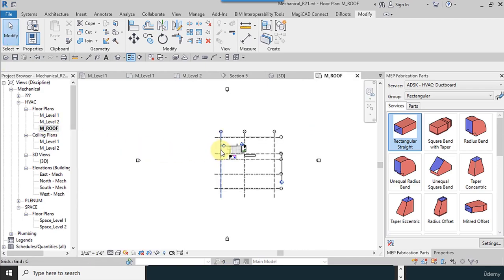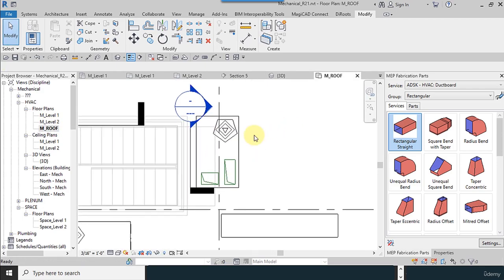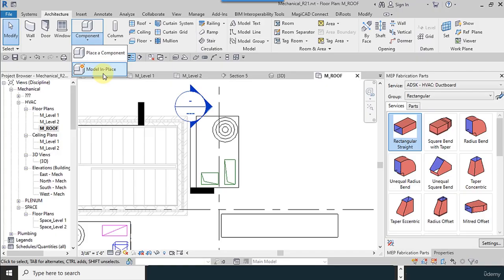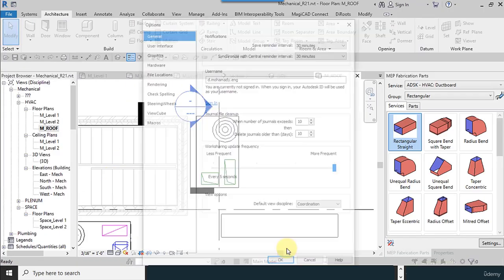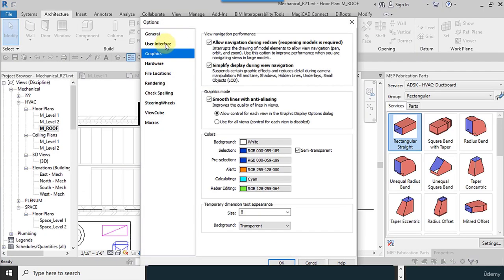And I will add a foundation for that. You can quickly add it with the model in place tool or from the structure tab, which is unavailable. I will try to add it.